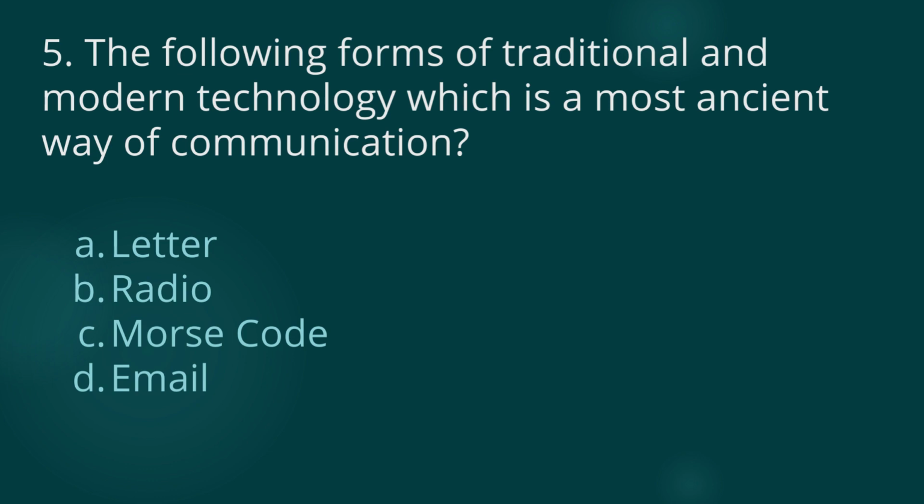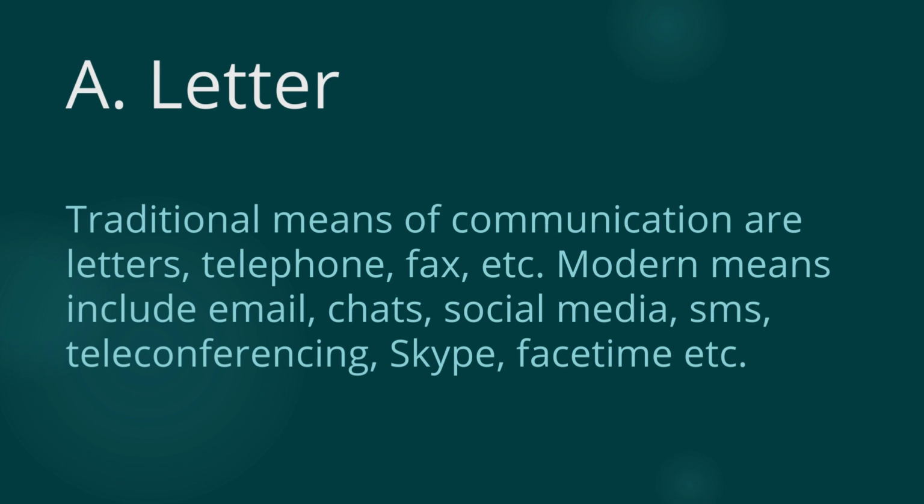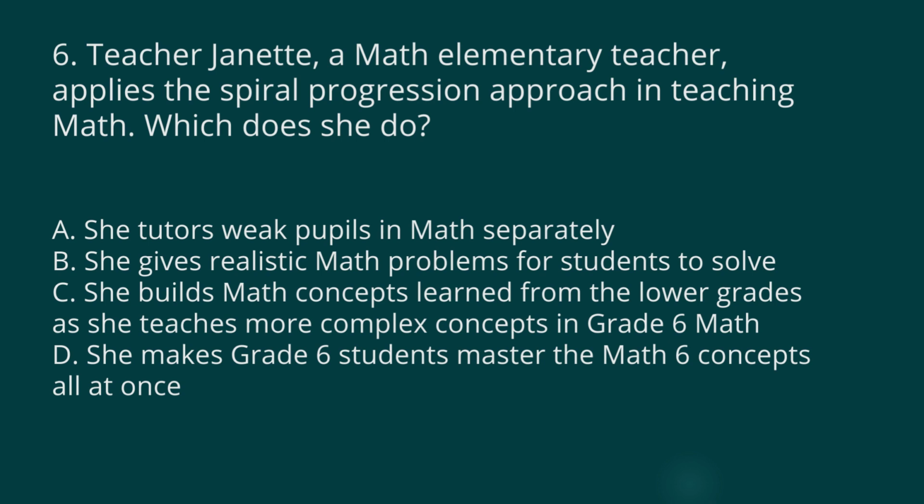Question number 5. Among the following forms of traditional and modern technology, which is the most ancient way of communication? Ano yung pinaka-ancient way of communication? A, letter, B, radio, C, Morse code, or D, email? So the answer is letter. Traditional means of communication are letters, telephone, fax, and others. Modern means include email, chats, social media, SMS, teleconferencing, Skype, and FaceTime.